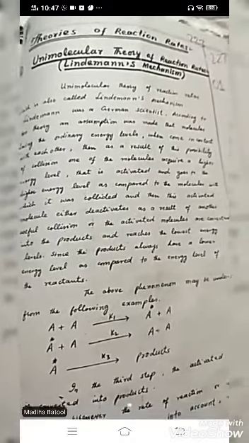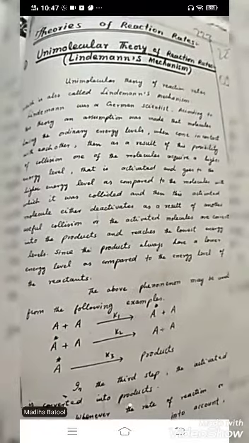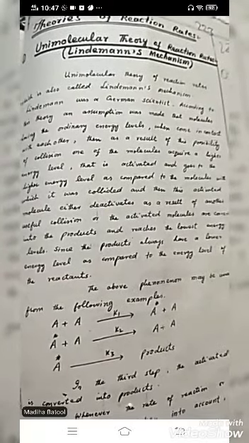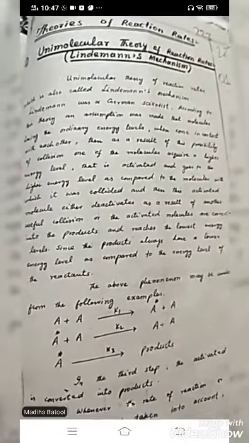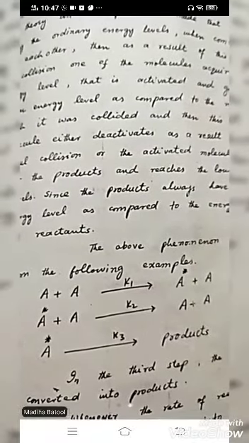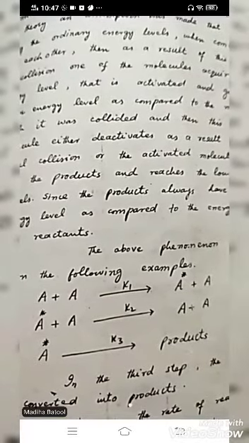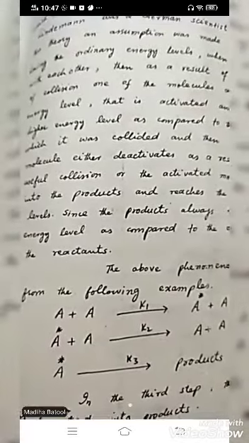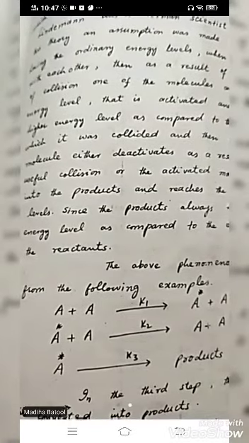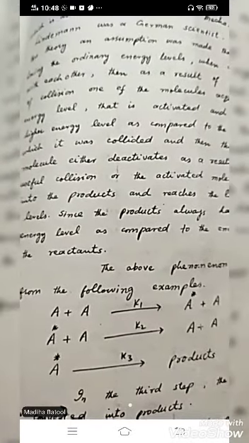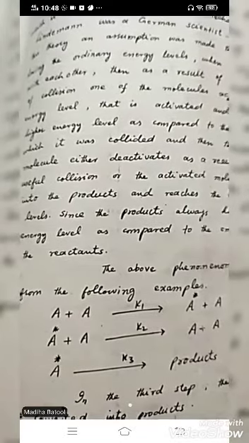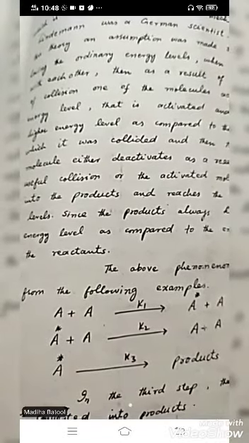What is the above phenomenon? Let's take an example. Two molecules are represented here as A and A, and K1 is their rate constant. When they collide with each other, they become excited. A star is basically the excited state, plus A is the other molecule which has less energy as compared to A star.